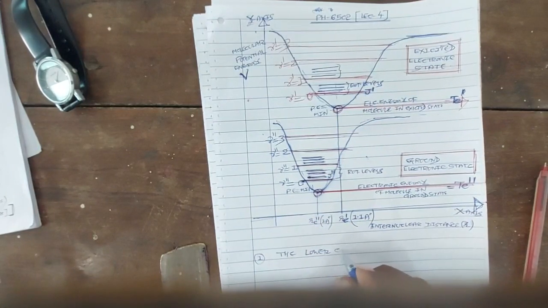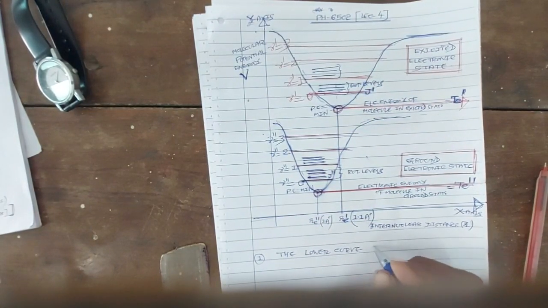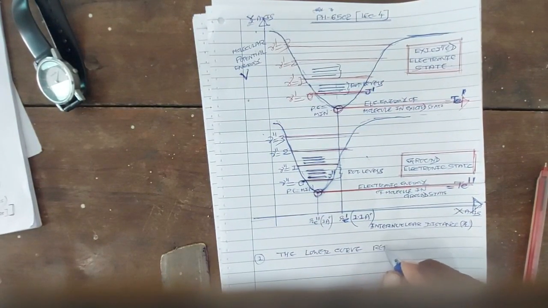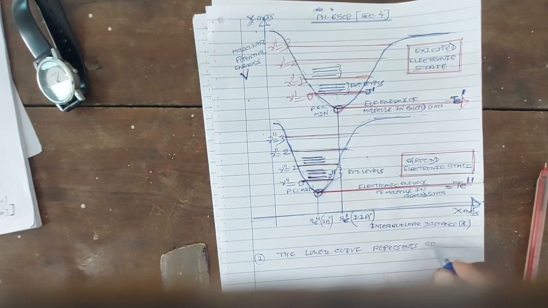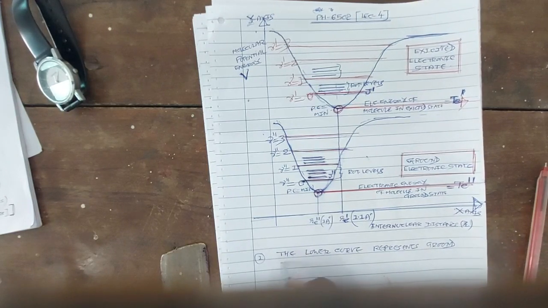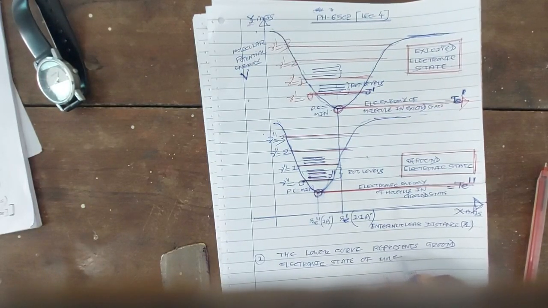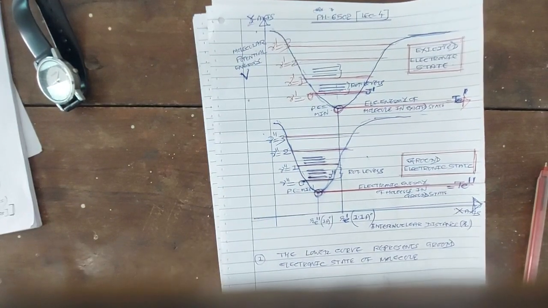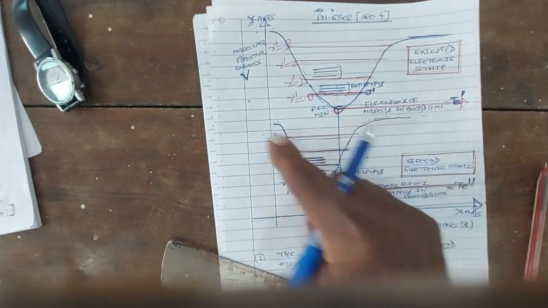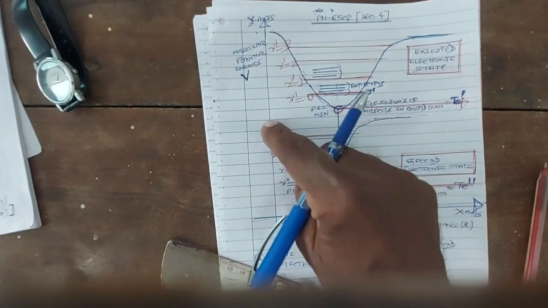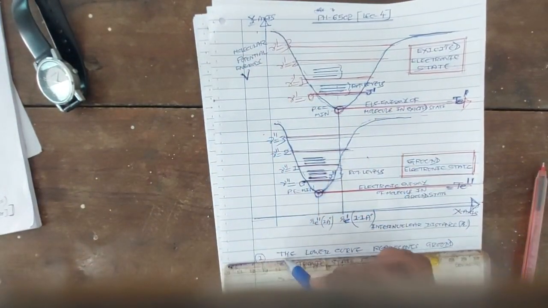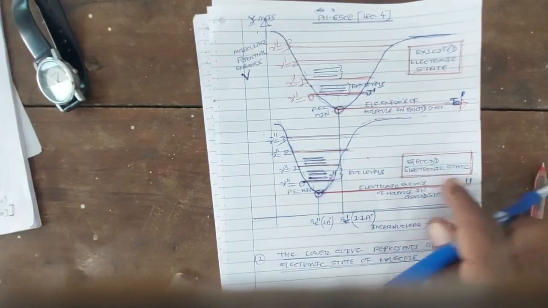The lower curve represents the ground electronic state of the molecule.